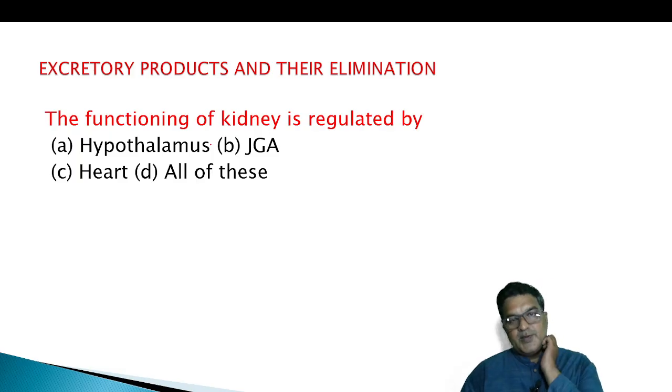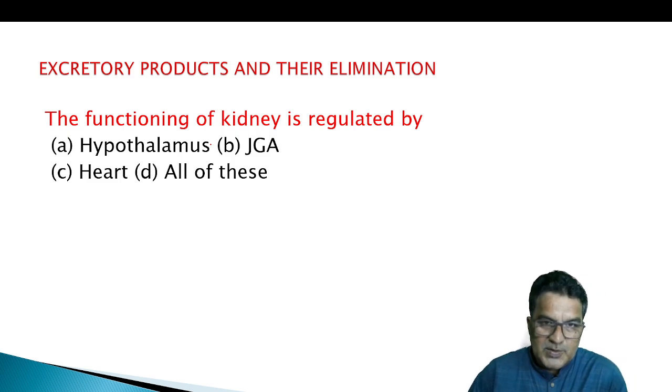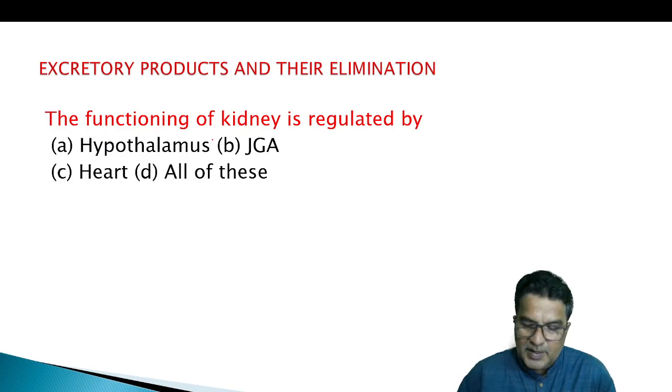The functioning of kidney is regulated by hypothalamus, JGA, heart, and all of these. So the functioning of kidney is regulated by all of these. Hypothalamus secretes ADH.